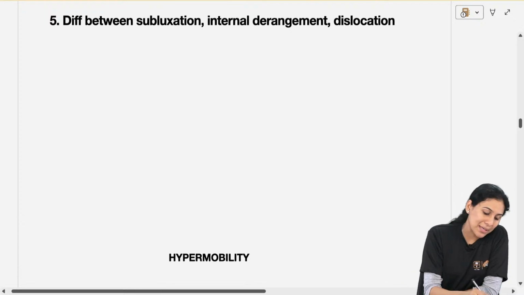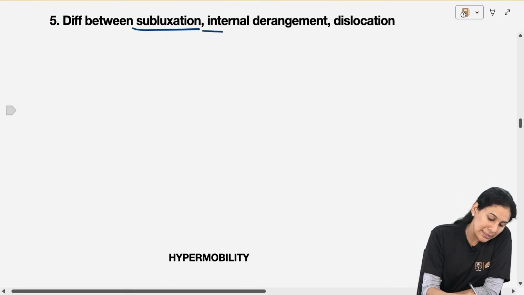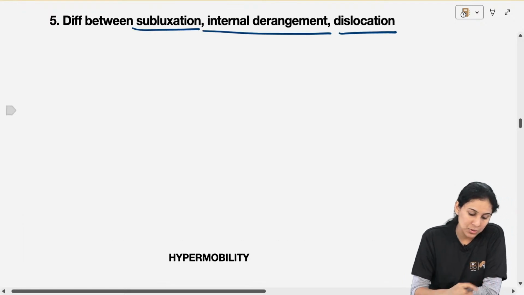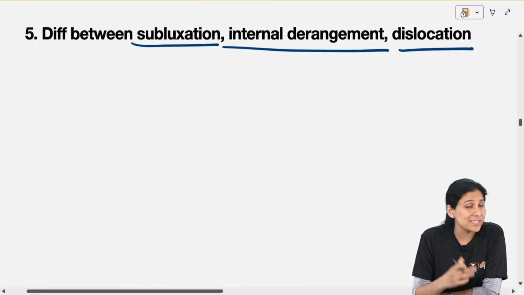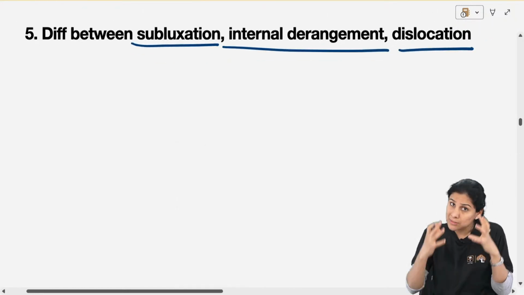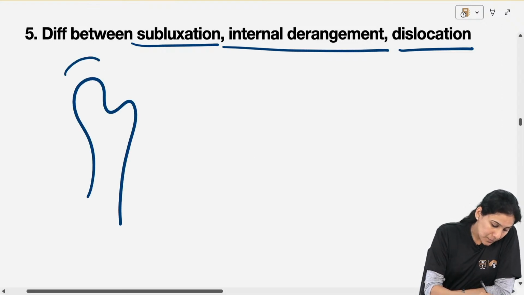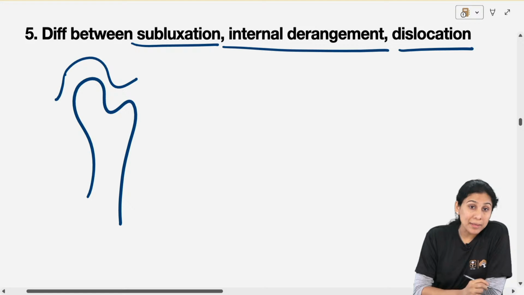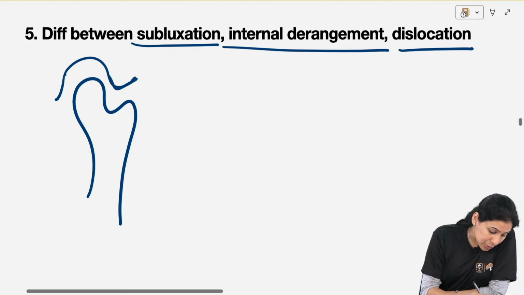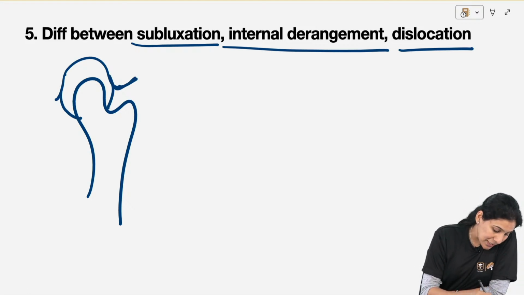Difference between subluxation, internal derangement and dislocation. Again, this is very, very conceptual. It is not really a doubt. It is a concept that you need to understand. This is my mandible. This is my articular eminence, this is my joint, and this is my articular disc.